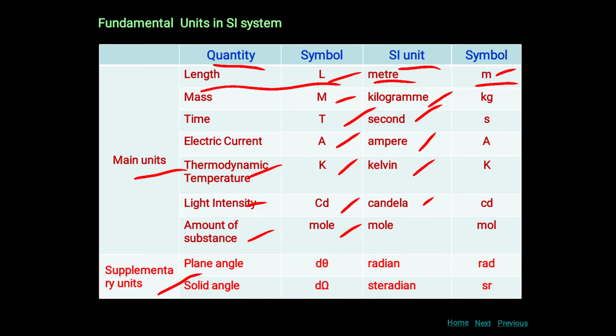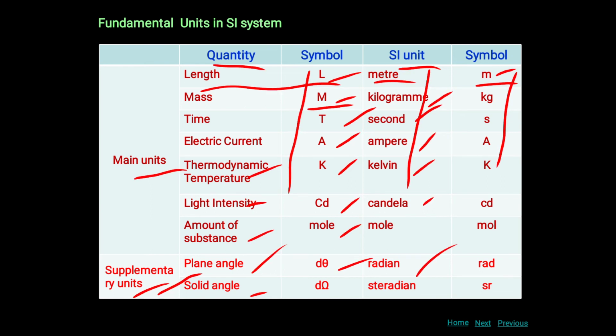m. Similarly, mass is a quantity, its symbol is capital M, and we can measure it in kilogram, and the symbol is kg. Similarly for time and electric current, the symbols are given, and these are the SI units and the symbols of those units. Now the supplementary units: there are two units, plane angle and solid angle. Plane angle is denoted by d theta and measured in radian, symbol rad. Solid angle d omega is measured in steradian, symbol sr.